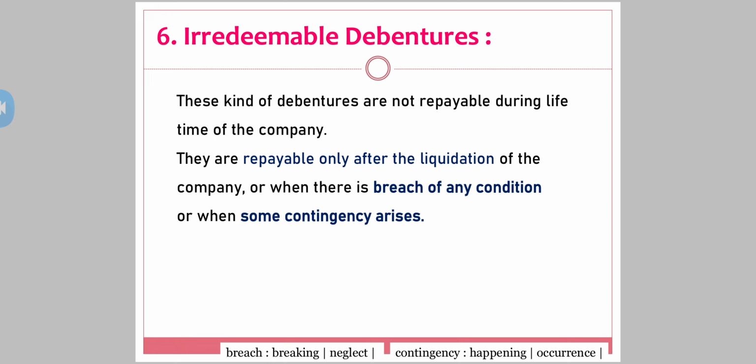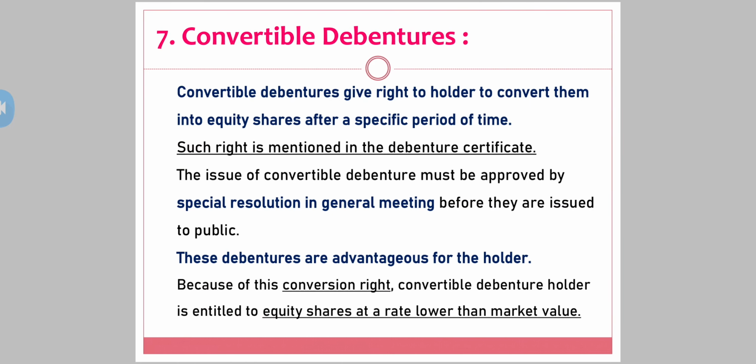breaking or neglecting any of the powers of the debenture holder. Or when some contingency arises, that is the happening or non-happening of an uncertain event. At that time, the company is going to pay the amount back, or else, if it's an irredeemable debenture, the company is going to utilize the amount till the lifetime of the company.